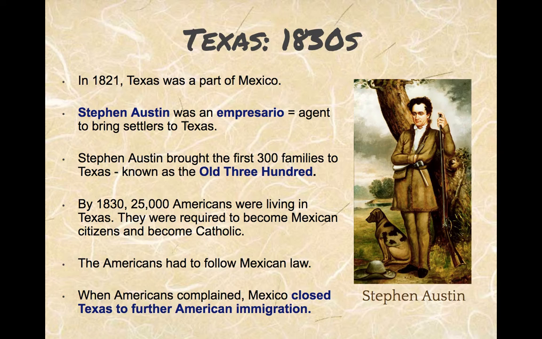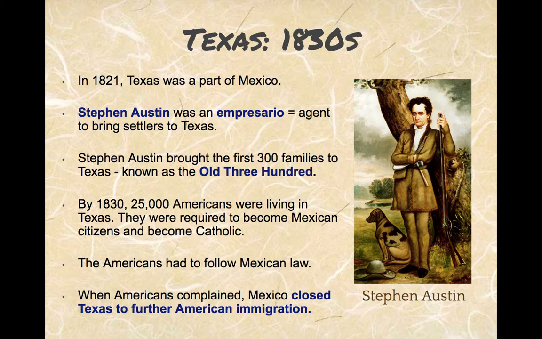Now we have pretty much the territory that was once part of the Mexican government that the United States acquired in many ways. So in 1820, the country of Mexico earned their independence from Spain. And to populate parts of modern-day Texas, the Mexican government encouraged Americans to come to Texas. Stephen Austin was one of the first to come in. He was known for the 300 families who were brought there. They could go there, but they had to become Mexican citizens.